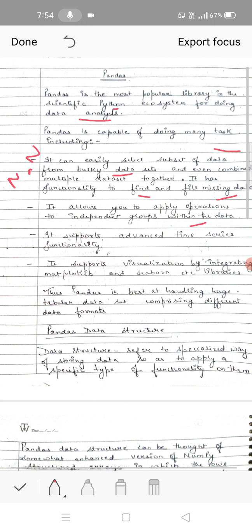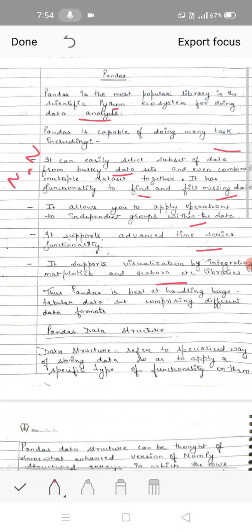It supports advanced time series functionalities with the live database which is available on the internet. It can work on that also. It supports visualization by integrating Matplotlib and Seaborn etc. libraries for visualization of plotting the graphs with the graph charts. This feature is also available in pandas.